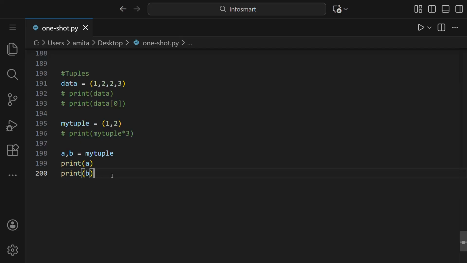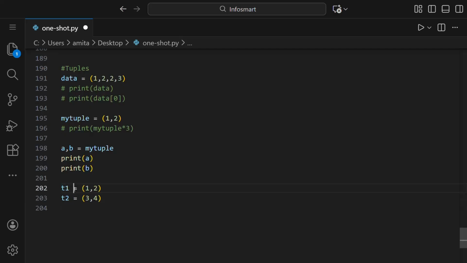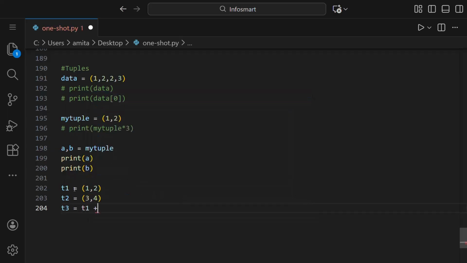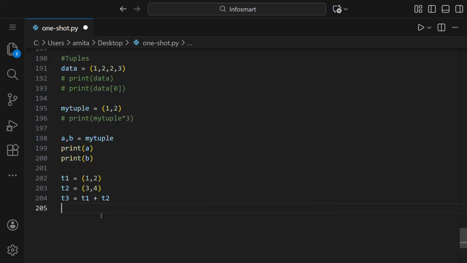Although we cannot change the tuple, we can combine or concatenate tuples to get a new tuple. Concatenate basically means to join or add. So if we say T1 is 1 comma 2 and T2 is 3 comma 4, and we say T3 is T1 plus T2, which is concatenating, we are joining two tuples, tuple 1 and tuple 2, and tuple 3 is the name of the new tuple that we will create.